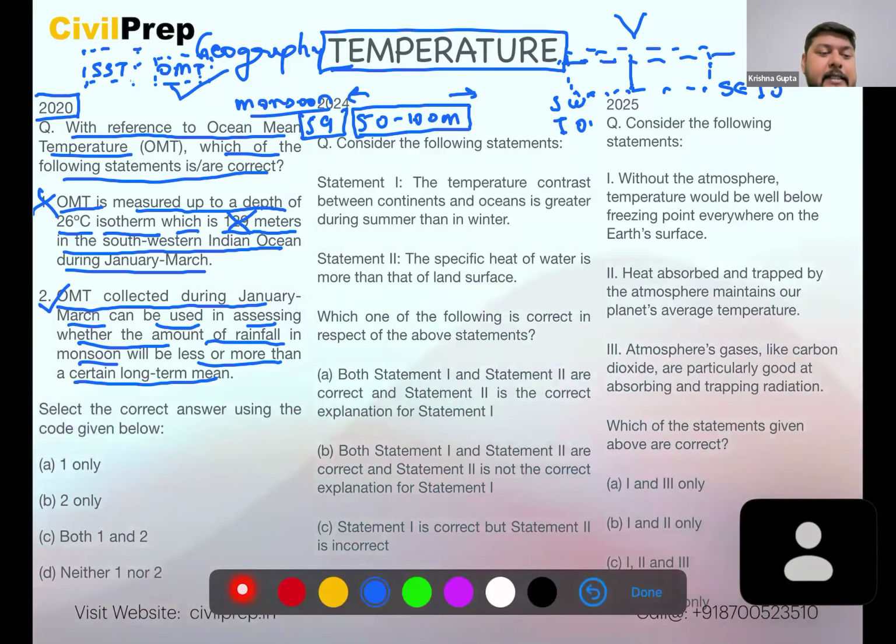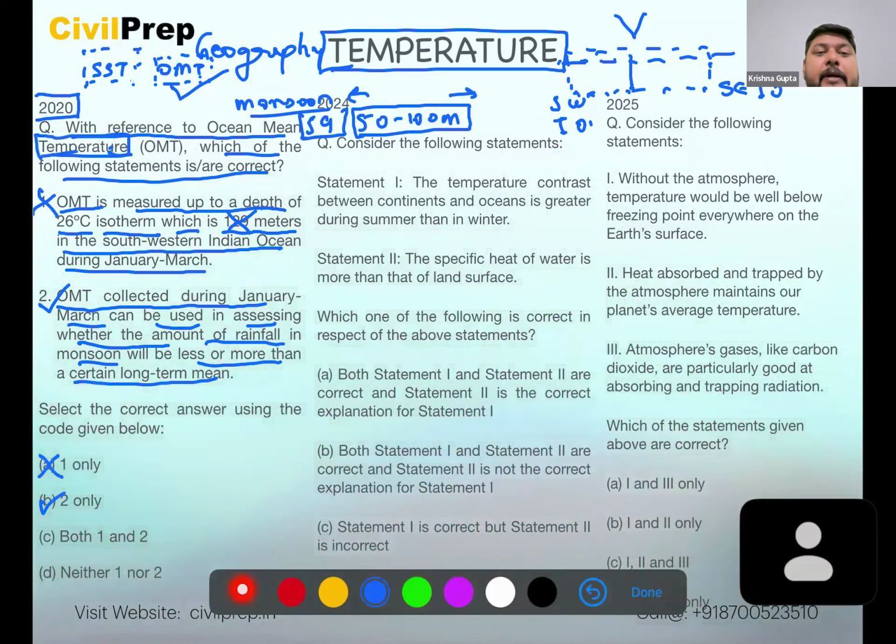Now, looking at this aspect here, we can see temperature as another aspect which can be correlated with the 2024 question. Here, statement 1 specifies that the temperature contrast between continents and oceans is greater during summer than in winter. Here we'll see that this is ocean and this is continent.